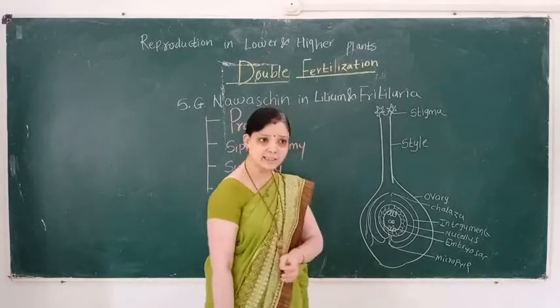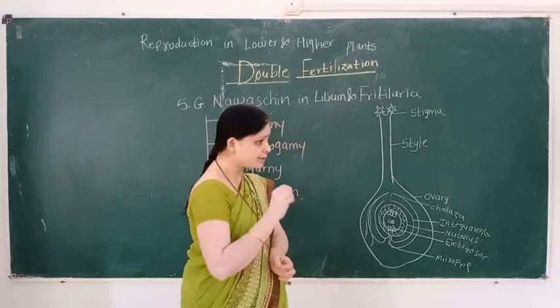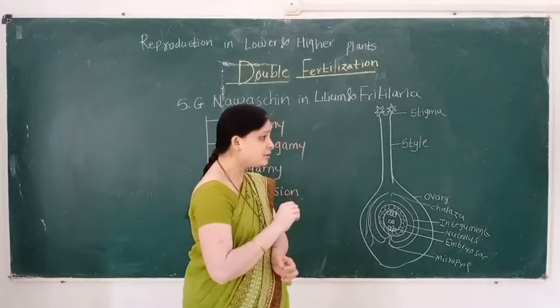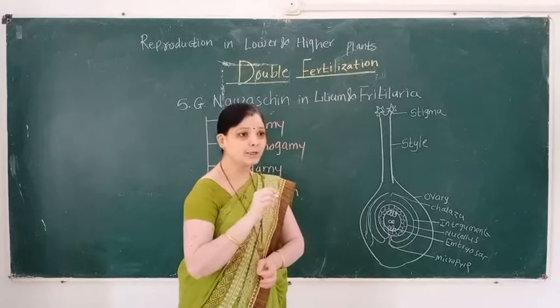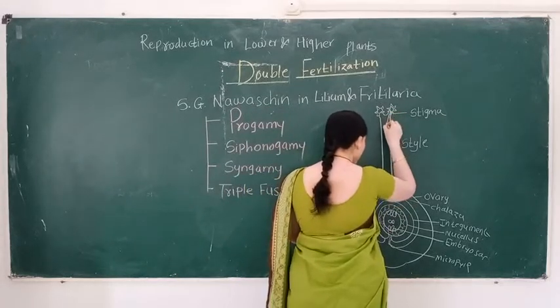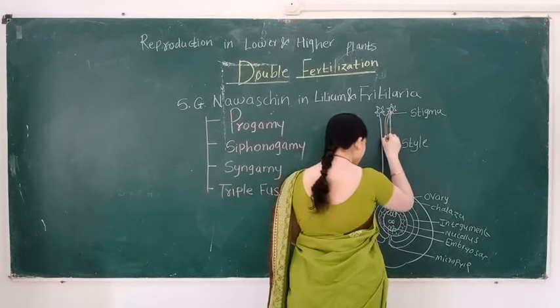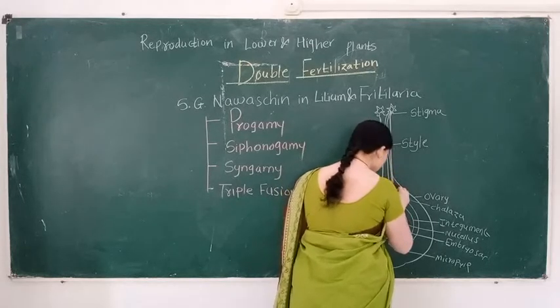The exine is a thick and resistant layer, so the pressure acts only on the intine, which ruptures through a germ pore and forms the pollen tube. So the pollen grain germinates and forms the pollen tube.